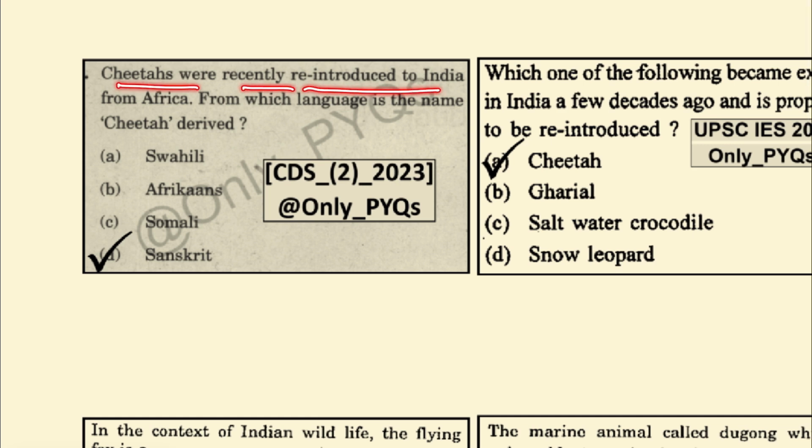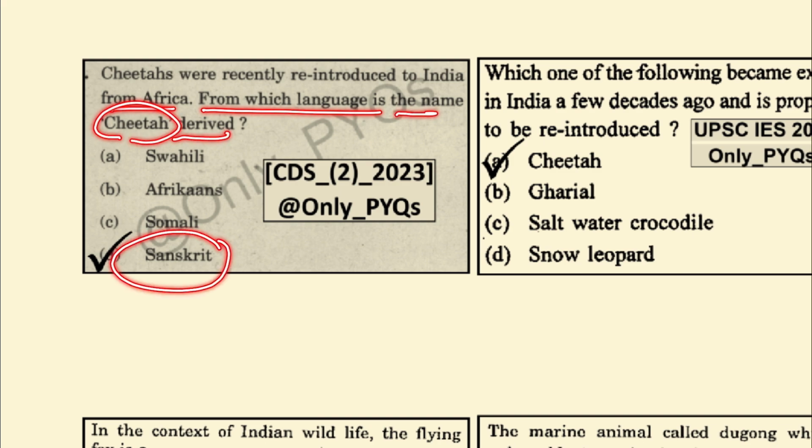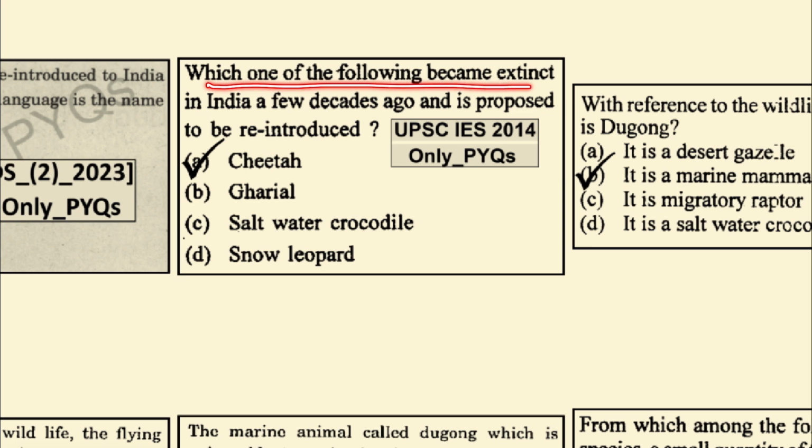Cheetahs were recently reintroduced to India from Africa. From which language is the name cheetah derived? This is derived from Sanskrit. Which one of the following became extinct in India a few decades ago and is proposed to be reintroduced? It's the cheetah.